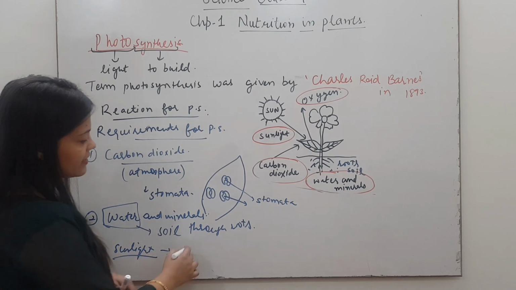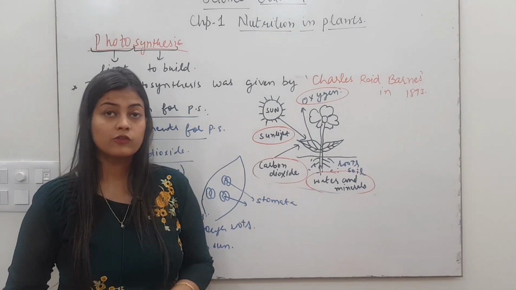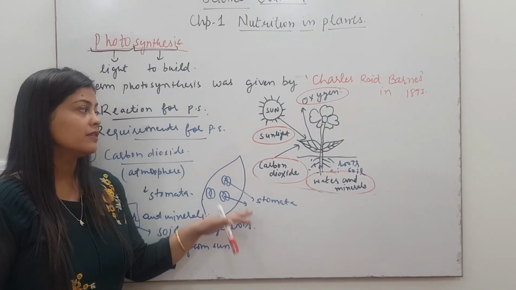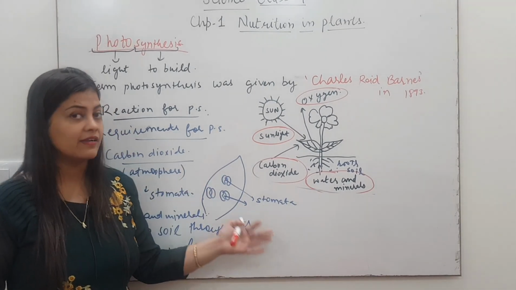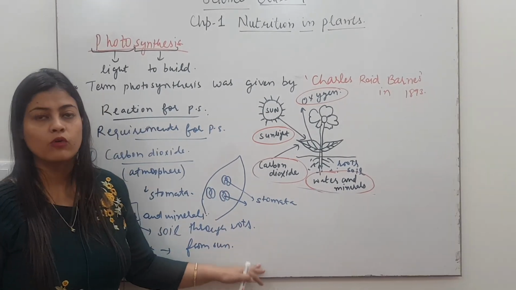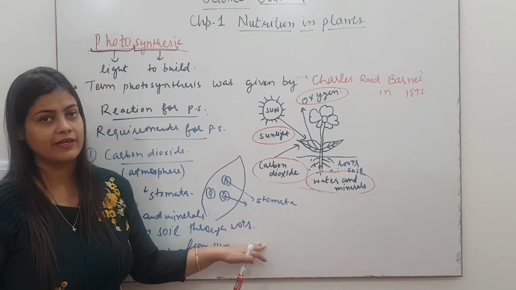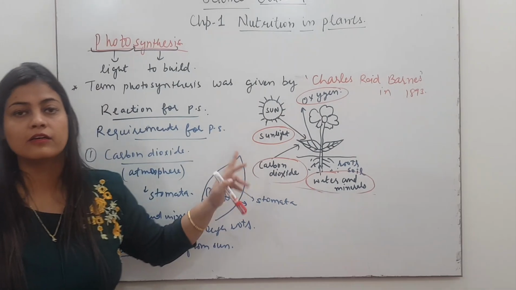Okay, so they are getting sunlight from the sun. So the sun is providing sunlight, so that is why during daytime the plants prepare their food by using sunlight. At night there is no sunlight, stomata are also closed, so there will be no photosynthesis occurring during night time. Okay, and the products released will be oxygen and glucose.